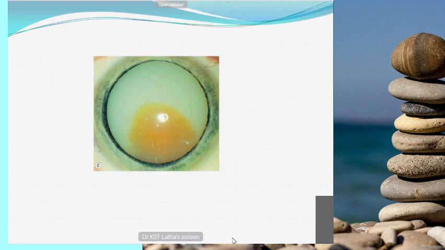This is a hypermature cataract sequela, phacolytic glaucoma. Is it open angle or closed angle? Open angle. Yes. How is the IOP raised here? What is the cause? Those lens proteins will block the trabecular meshwork. Yes, very good.